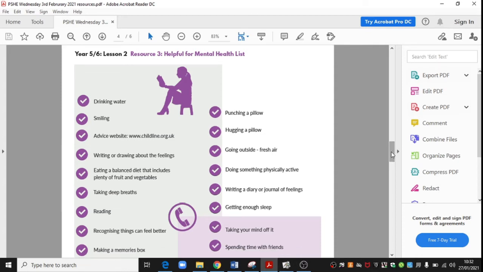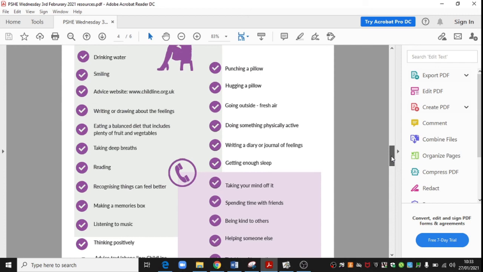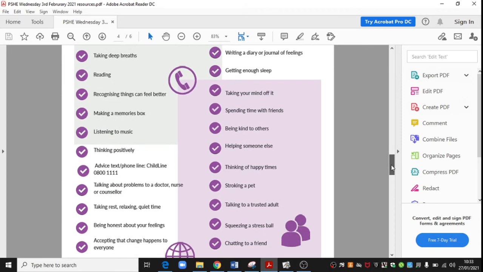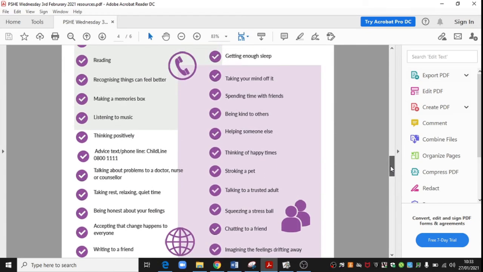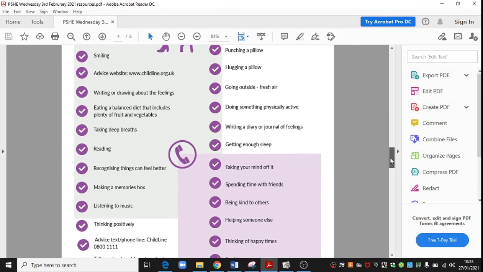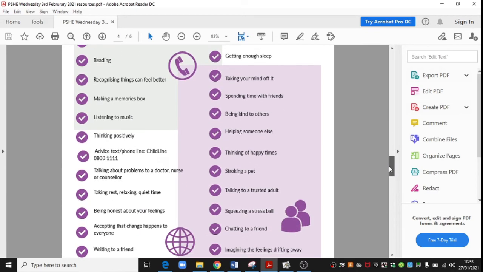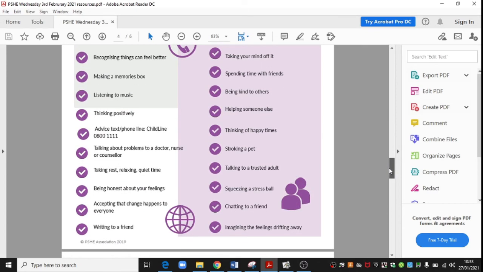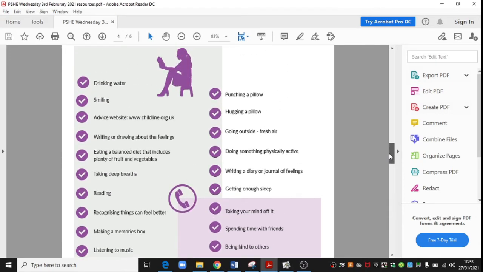There are lots of things here that can be helpful if you or somebody else is feeling that they're really struggling with their own mental health and well-being. Some of them are quick fixes, some of them are places where you can get advice, some of them are things that you could do to support others if they are struggling. So just give you a chance to have a look through some of these strategies. I won't read them all through, but this is a really useful list and will help you in the next couple of activities.